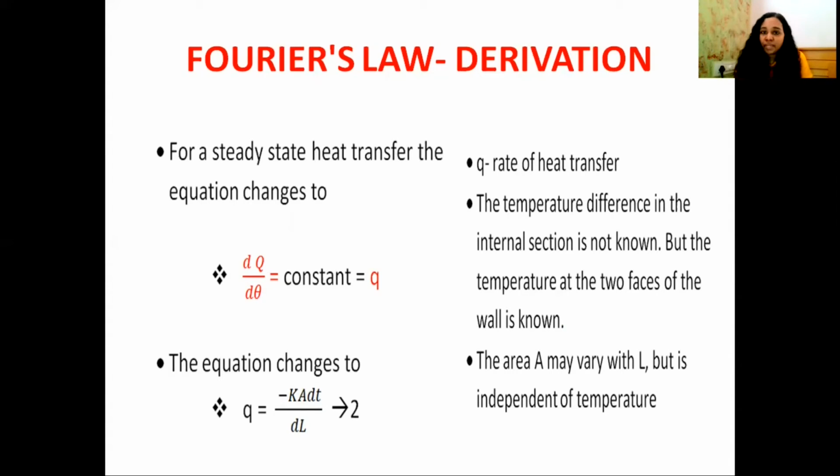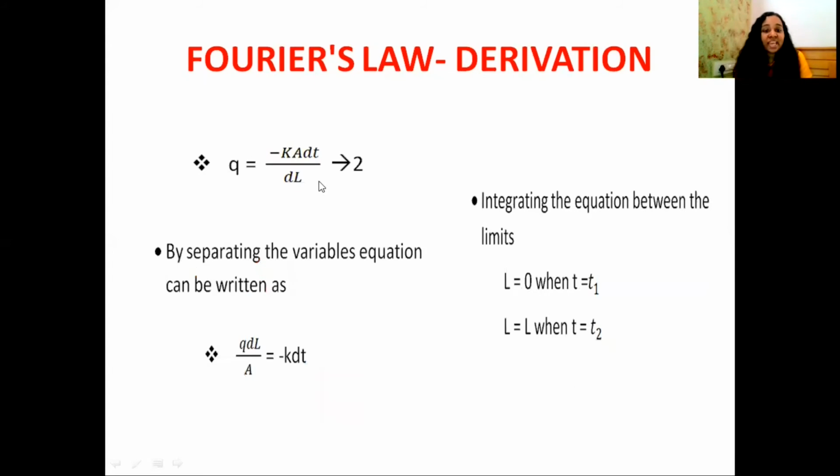Now, we don't know the temperature difference in the internal section, but we know the temperature at the plane HH and the plane CC. The area may vary with the length of path of flow, but is independent of temperature. Q equal to minus kA dT divided by dL. This is our second equation.